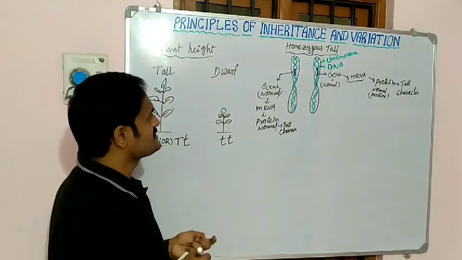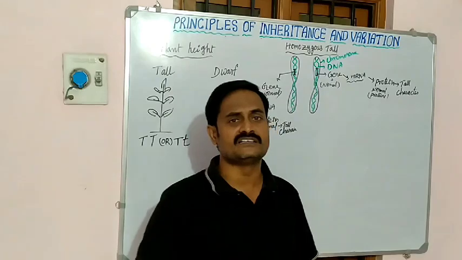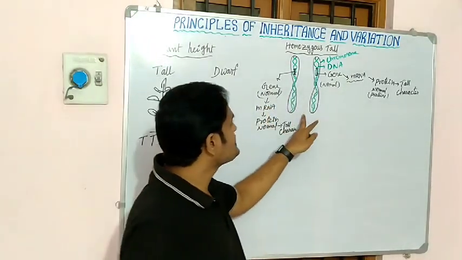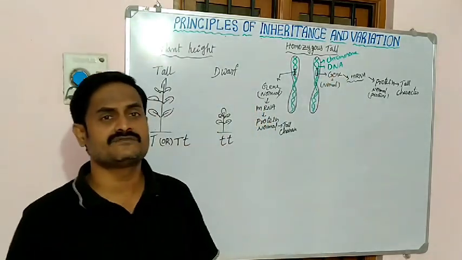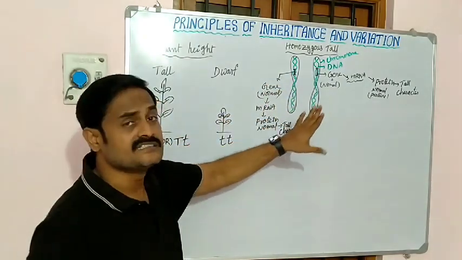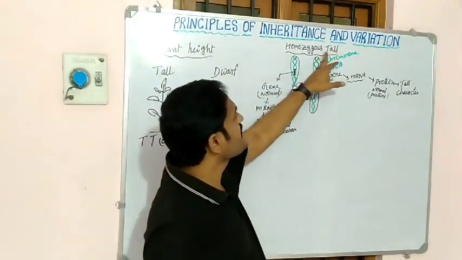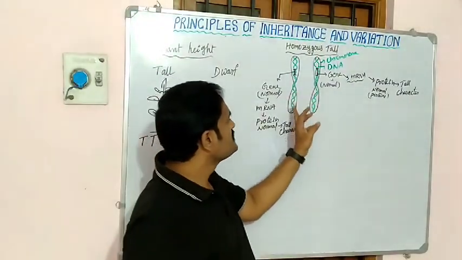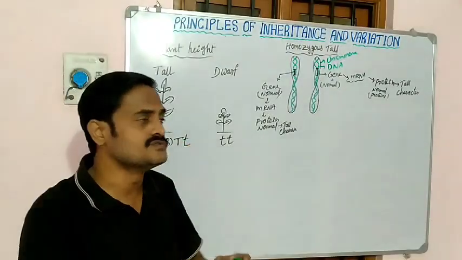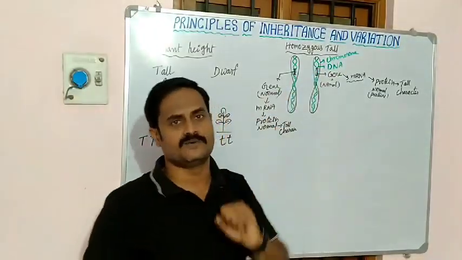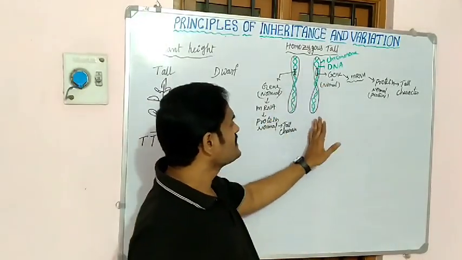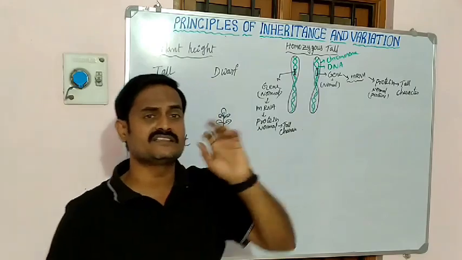So like this, the new individuals get pure tall plants. Chromosomes with this kind of genes produce homozygous tall plants. So these two chromosomes with this character give homozygous tall plants. Homo means similar or same. Understood? So like this we see the tall character in the plants.